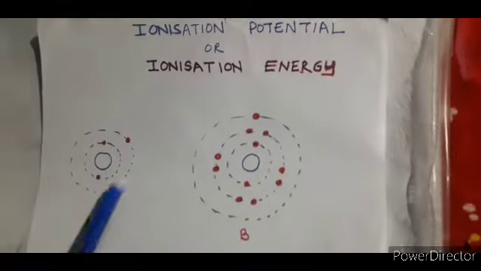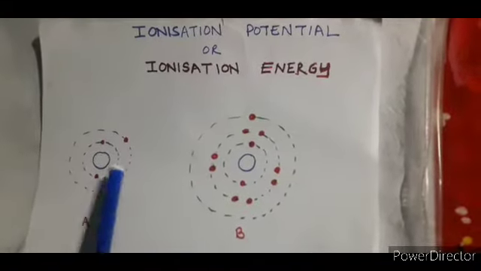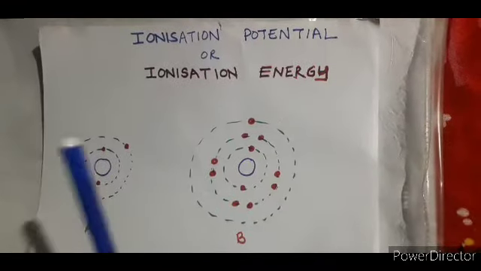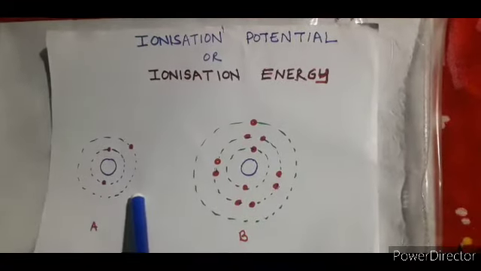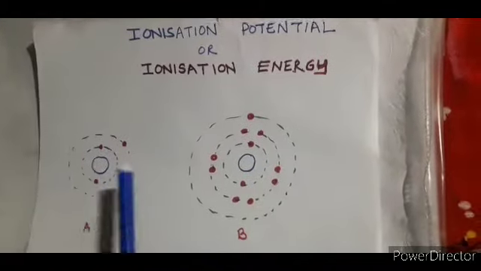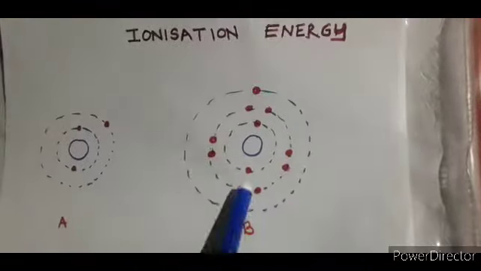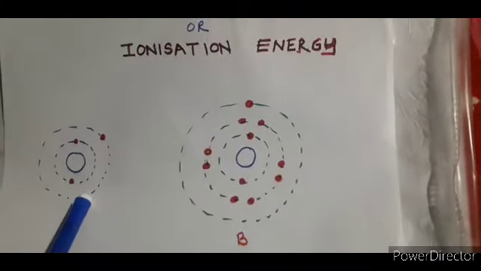Now I have made two diagrams of an atom, and these are different structures for different atoms. Over here you can see there are two shells, and over here you are seeing three shells. Now I am focusing on the first factor, that is atomic size. In the previous part I have already mentioned, when atomic size increases, ionization potential decreases. Why? Just see, whose atomic size is big? This particular atom's atomic size is big, because the number of shells is more in comparison to this, right?